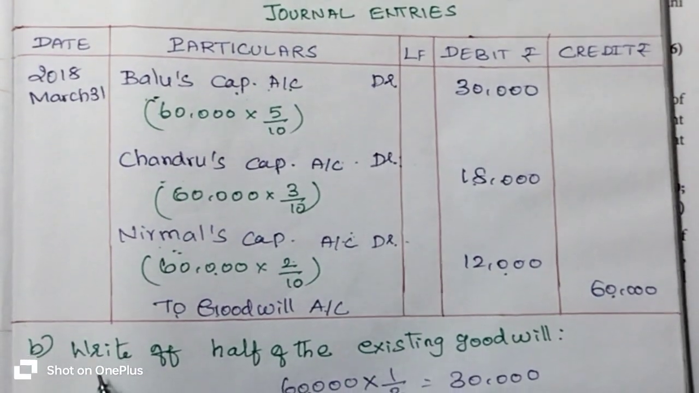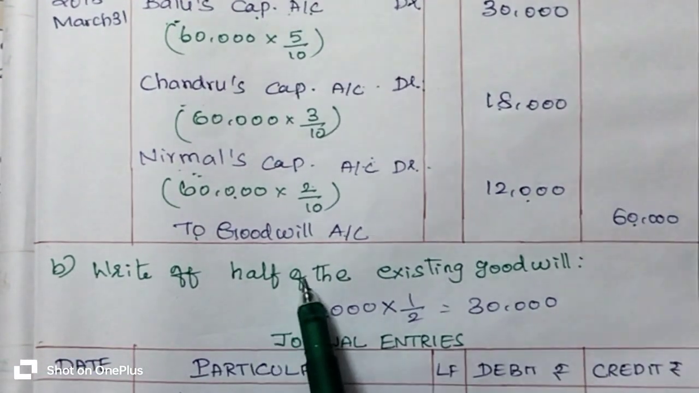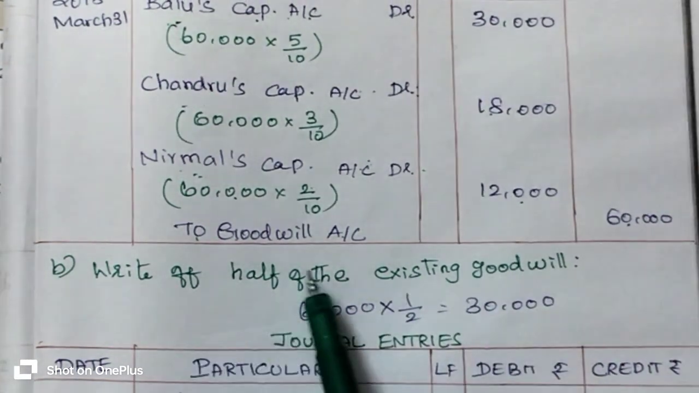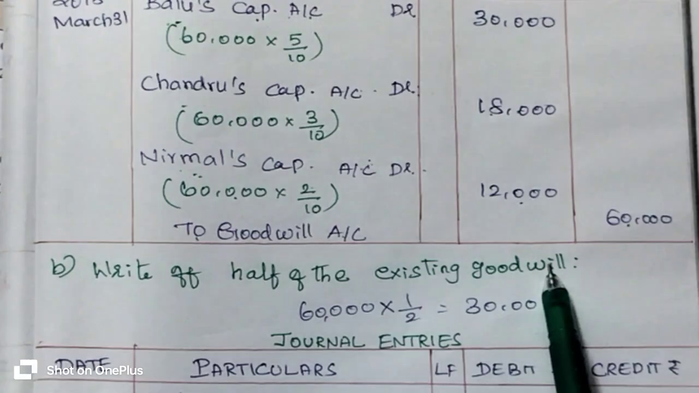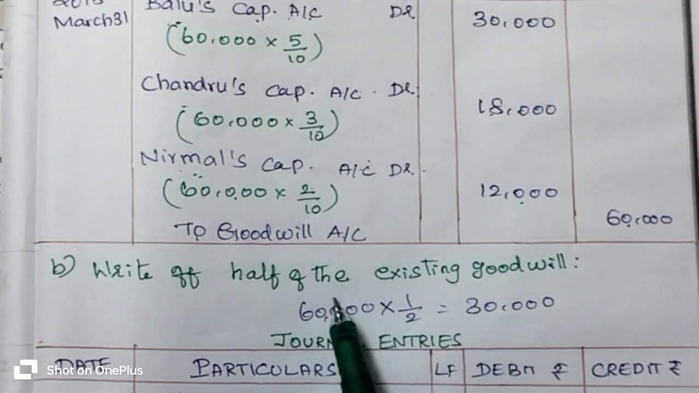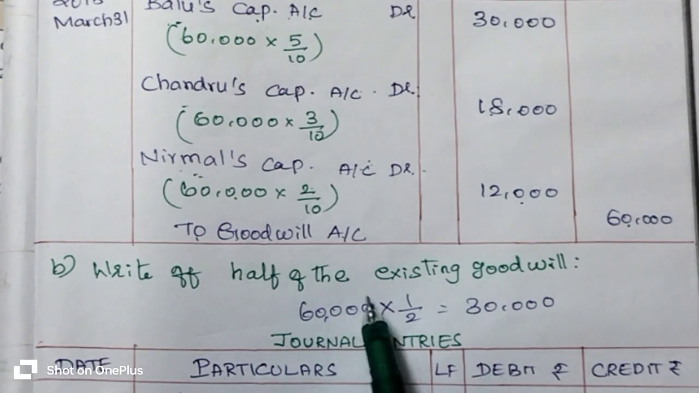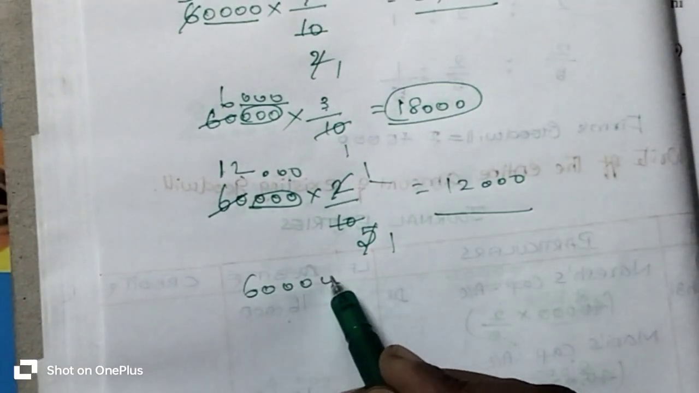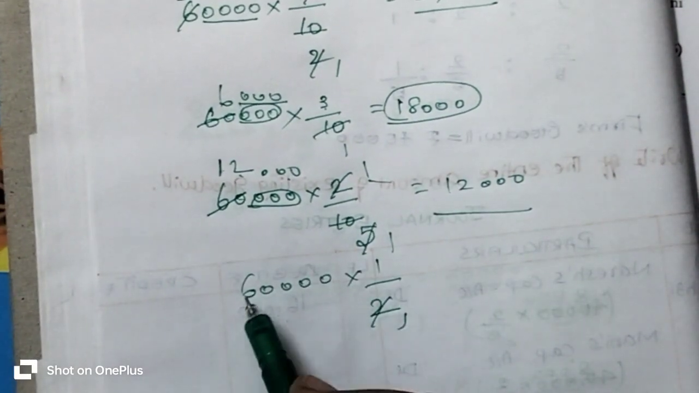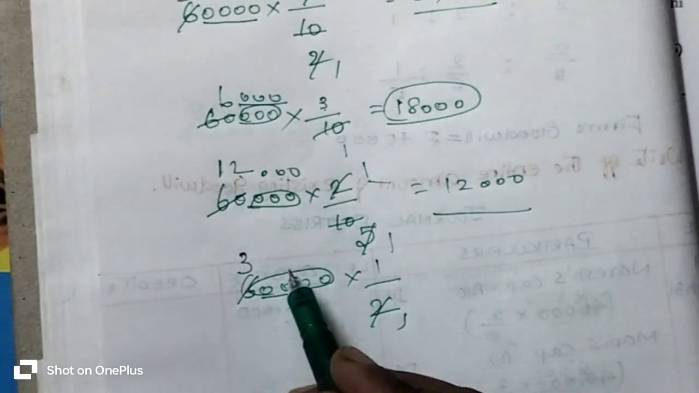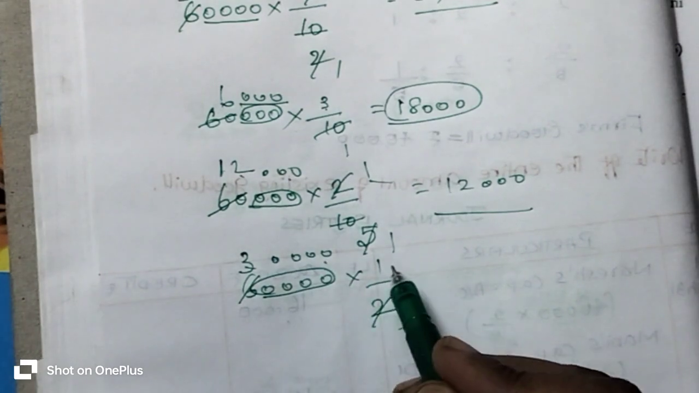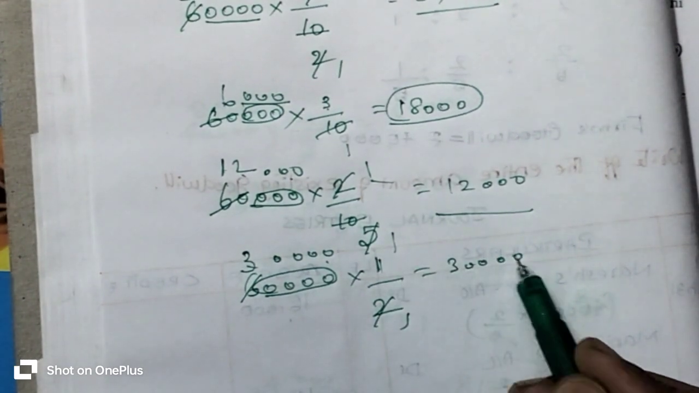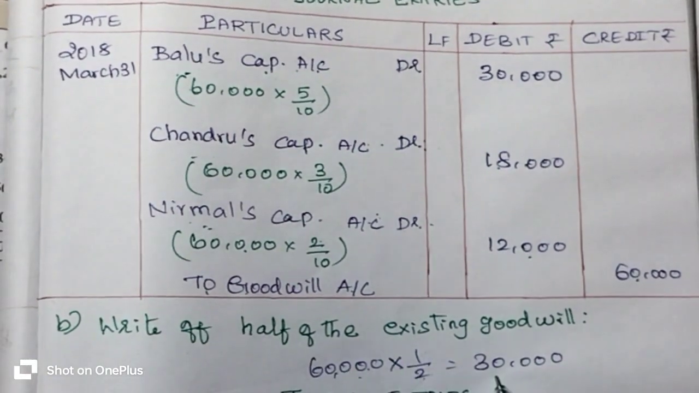Come to the next method, the second method. Write off of half of the amount of the existing goodwill. So what is half of the amount of the existing goodwill? The entire amount of the goodwill is 60,000 rupees, given in the question. What is half of the goodwill from the 60,000 rupees? So 60,000 rupees into half means 1 by 2. 1 2 is 2, 3 2s are 6. This 3 zeros, 4 zeros is to be added here. 30,000 into 1s are 30,000 rupees. So half of the goodwill is 30,000 rupees we get.